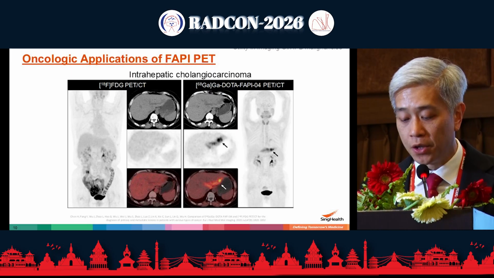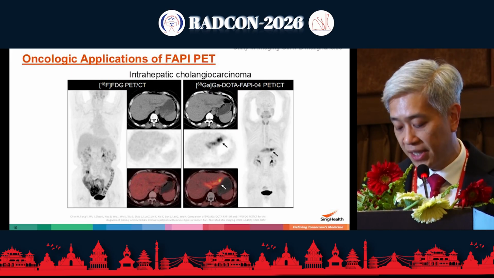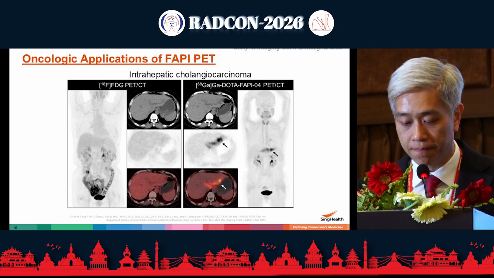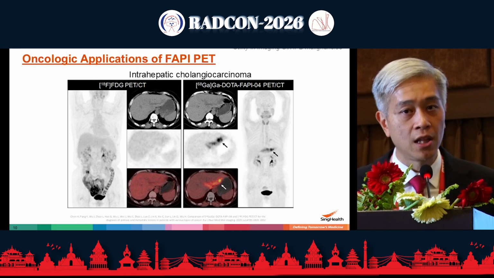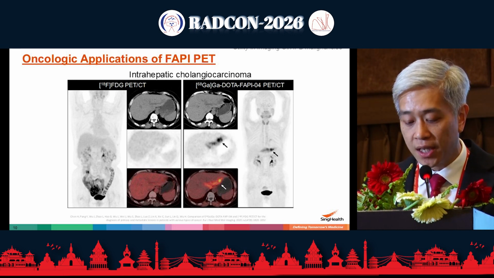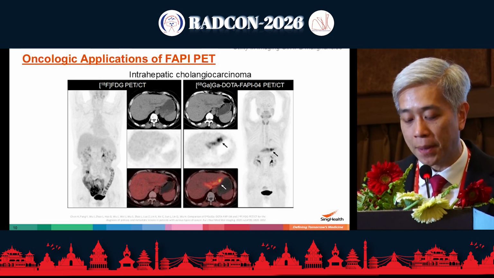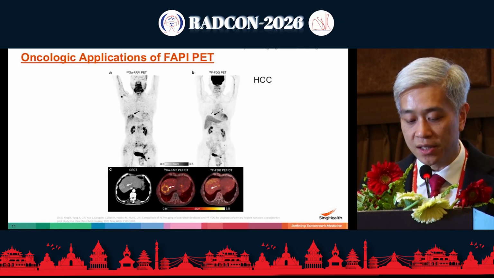Whereas with FAPI, you can see the background liver shows very low uptake, but the tumor itself actually shows increased uptake compared to background. Or hepatocellular carcinoma, a tumor that is notoriously low in uptake on FDG. This too has shown promise using FAPI PET imaging.